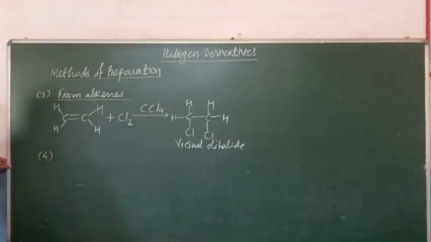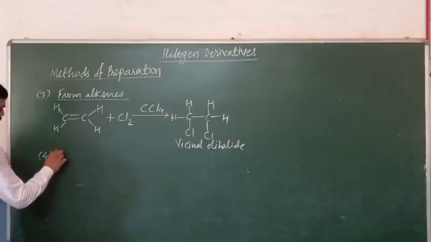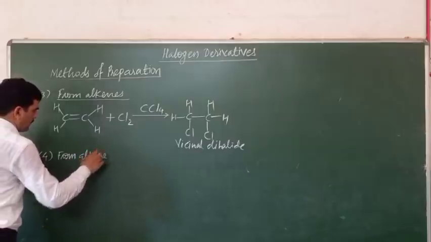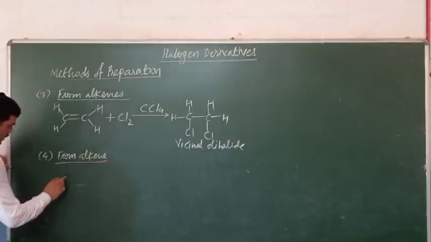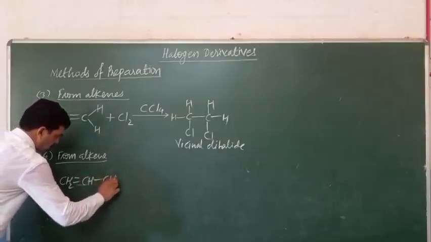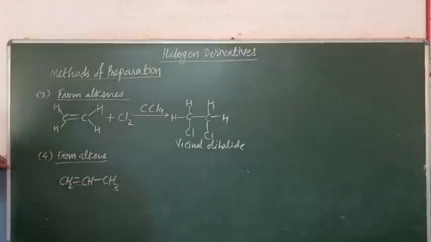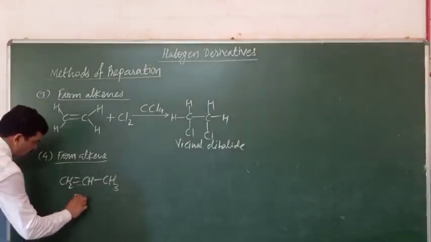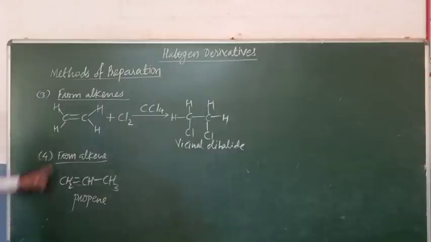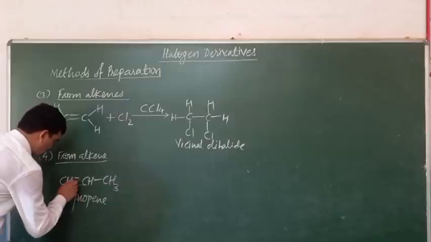Then here again you should know that when an alkene such as propene, this is propene, this is an unsymmetrical alkene, this is the symmetrical alkene.